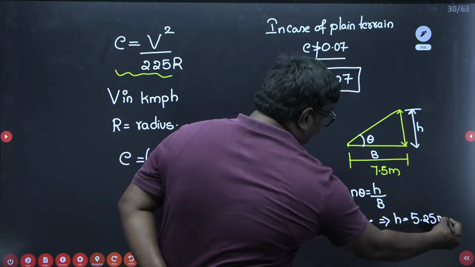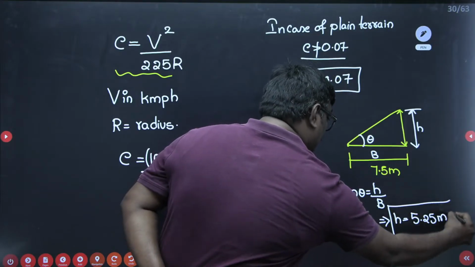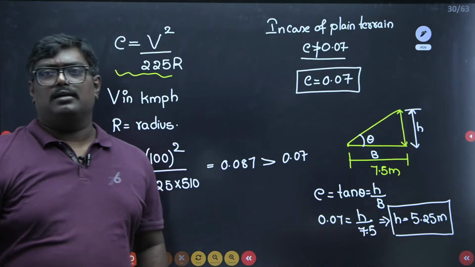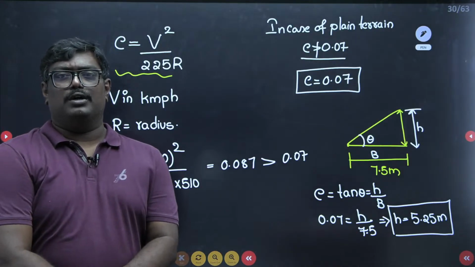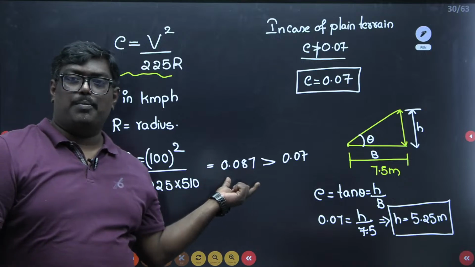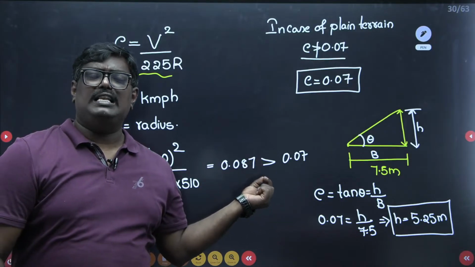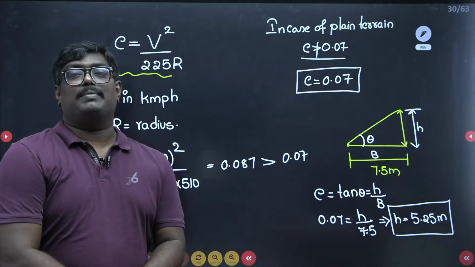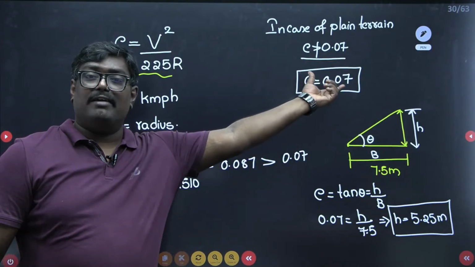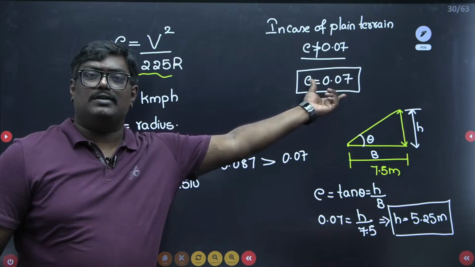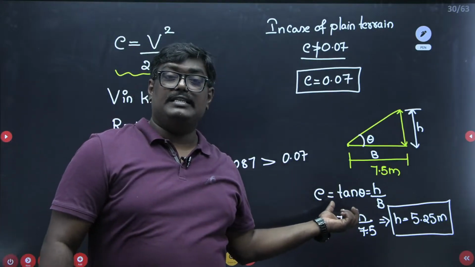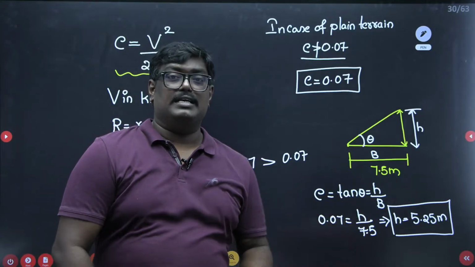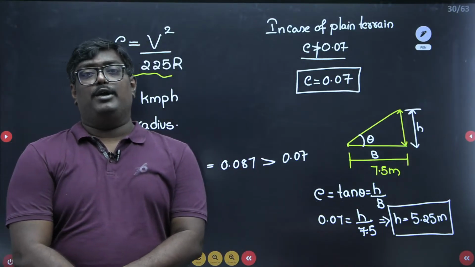What is the value of H? 5.25 meter. Clear? Very good, Srujana. Here, Srujana, you get 0.087, but in case of plain terrain, it cannot be more than 7 percent. So that is the reason I have taken the E value as 0.07. On solving, E is equal to tan theta is equal to H upon B, where it can be written as H is equal to 5.25 meter.